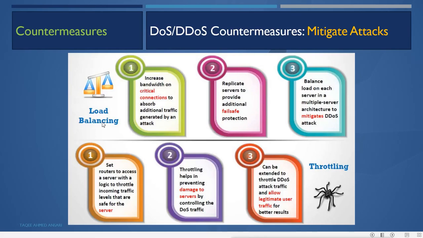So what will the router do? It will stop all the extra traffic on that router. It will not forward the traffic to that server. Throttling helps in preventing damage to the server by controlling the DoS traffic, and can be extended to throttle DDoS attack traffic and allow legitimate user traffic for a better result. And if we have a proper or better firewall, it can detect the unwanted traffic, drop all the unwanted packets and only allow the legitimate users to go through that firewall.